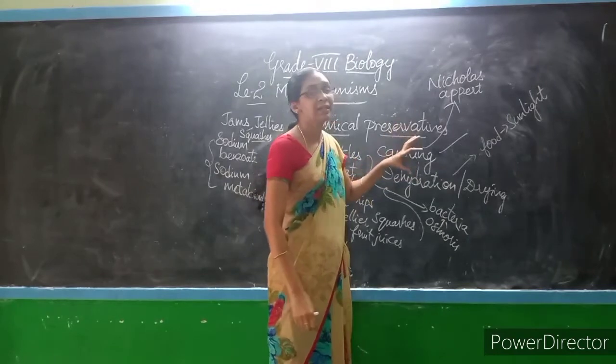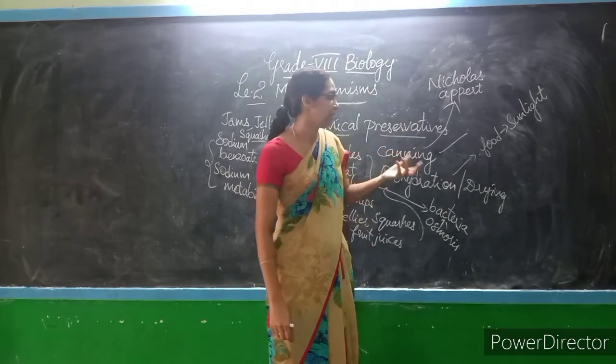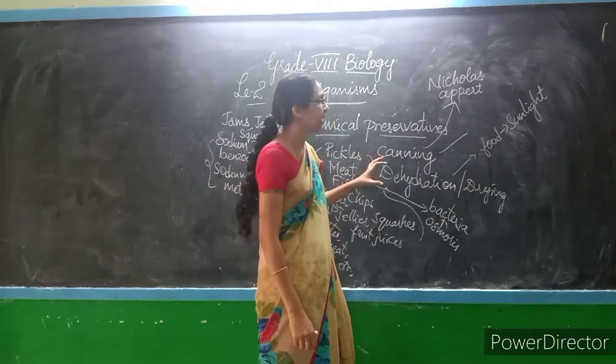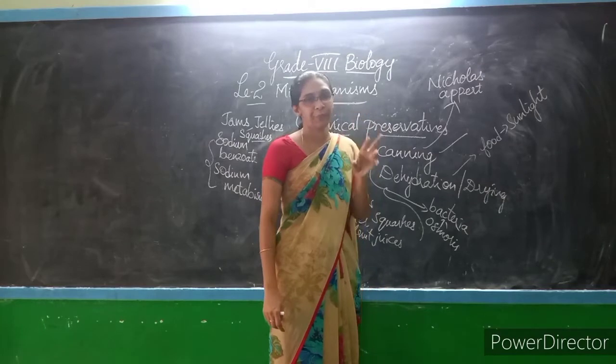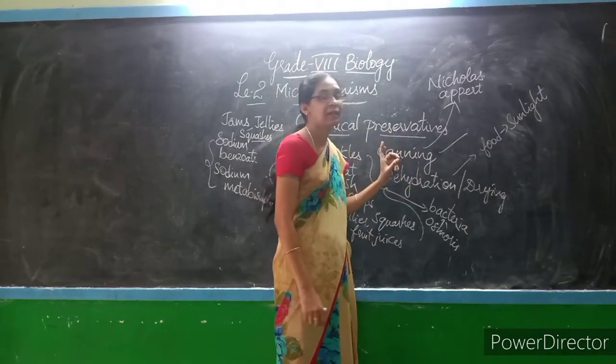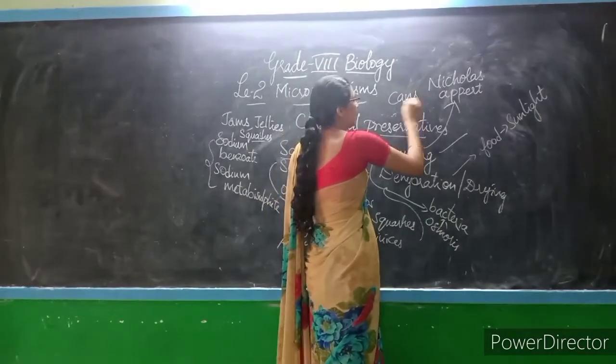That means the food is sterilized, either by physical methods of sterilization or by using some chemical preservatives. We first sterilize the food material. After that, you introduce the food material into airtight containers, nothing but cans.